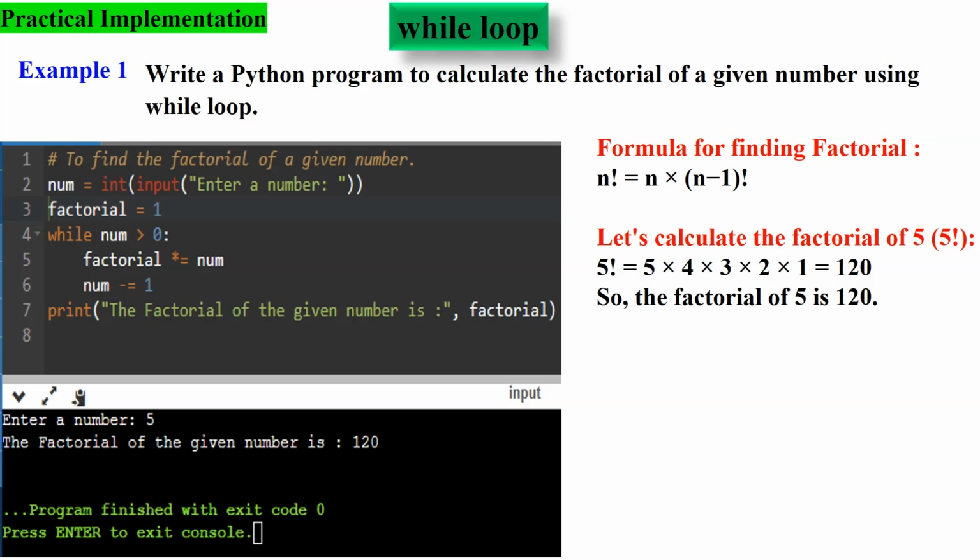After multiplying, the value of num is decremented by 1 using num equals num minus 1. The loop continues until num becomes 0. Finally, outside the loop, the program prints the calculated factorial value using the print function. So, when you run this program and enter the number 5, it will calculate the factorial of 5 and display the result as 120.